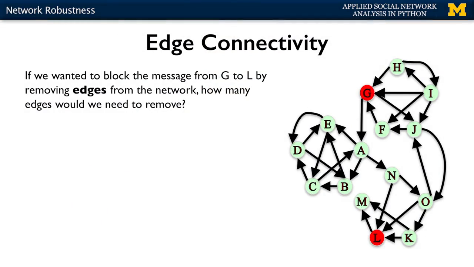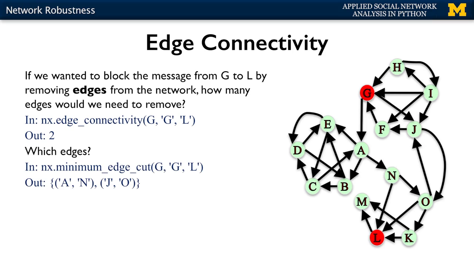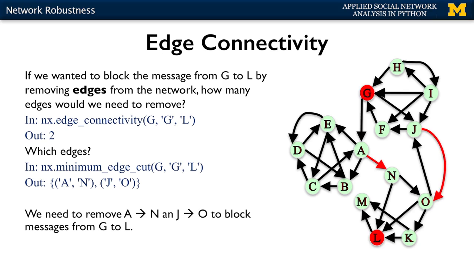We can ask the same question as we did before for edges. Now the attacker, let's say, is only able to remove edges, not completely remove nodes. How many edges would this attacker need to remove in order to block G from L? We can use the function edge connectivity with the input, the graph, the source and destination, and it tells us that it needs 2 edges in order to be able to achieve this. And to figure out which edges there are, we can use, again, the minimum edge cut function with the graph, the source, and the destination, and it tells us that the 2 edges are AN and JO. And so here they are shown in red, and you can check that if you were to remove those 2 edges, indeed, G would no longer be able to send the message to L.